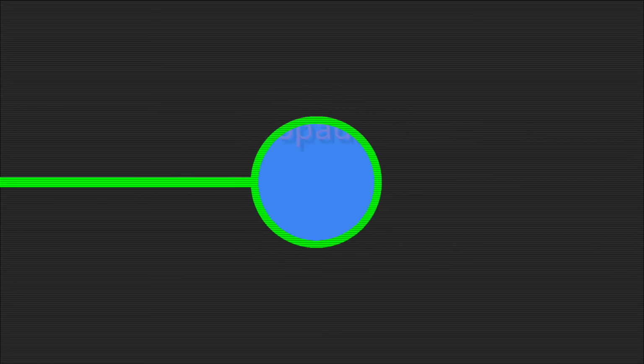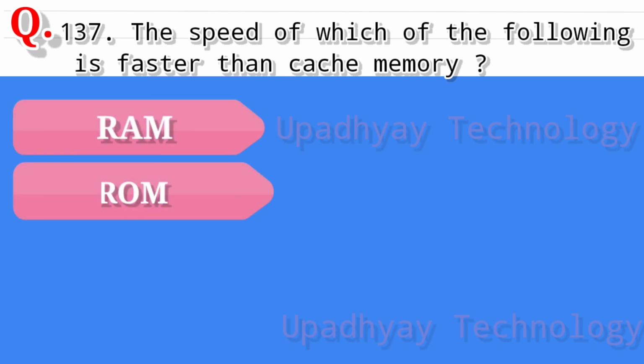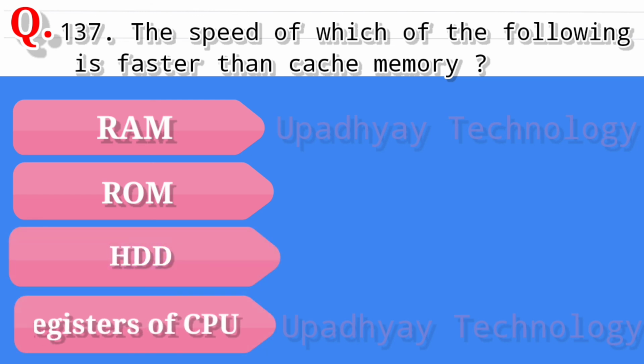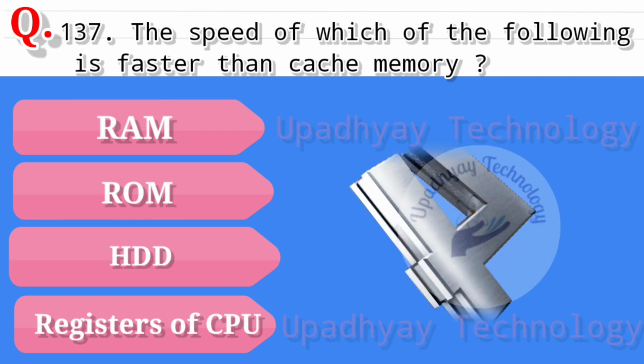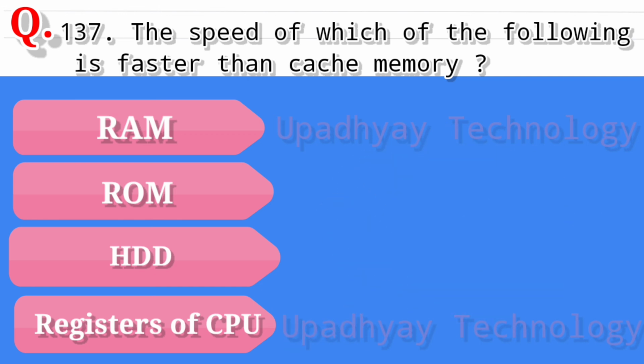Question number 137. The speed of which of the following is faster than cache memory? And the options are RAM, random access memory, second option is ROM, read-only memory, third option is HDD, hard disk, and the last option is registers of CPU. And the correct answer is registers of CPU.